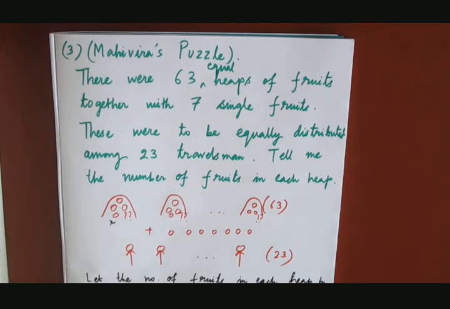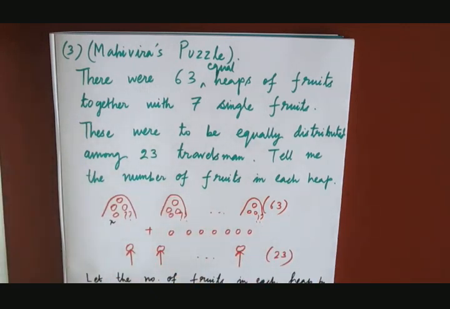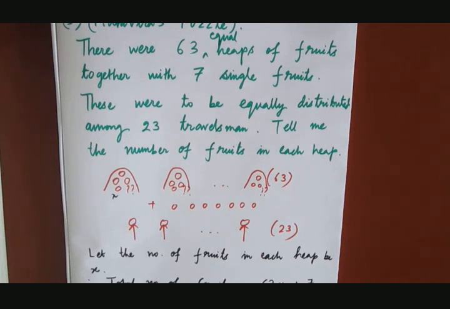I hope you are clear with this, right? So x number of fruits here, x number of fruits here, and there was 63 and all. So 63 times x and plus 7 single fruits. Okay, now let me assume one more thing. Let the number of fruits given to each travelsman be y. Okay, so again, what is the total number of fruits then in terms of y?